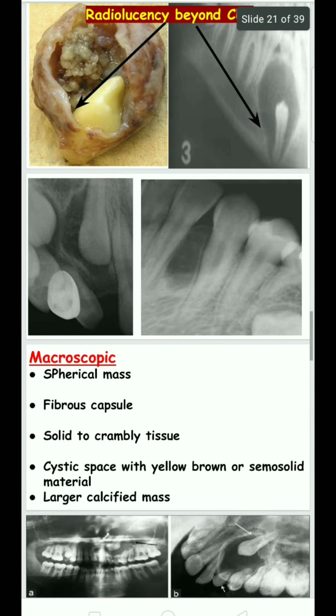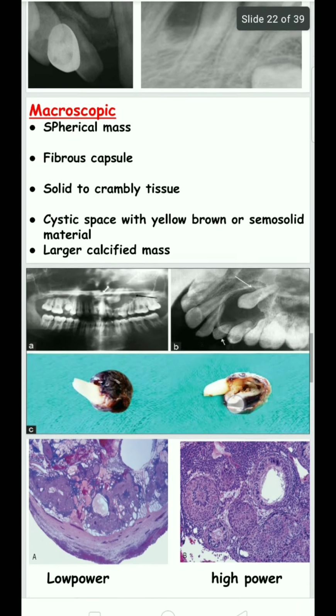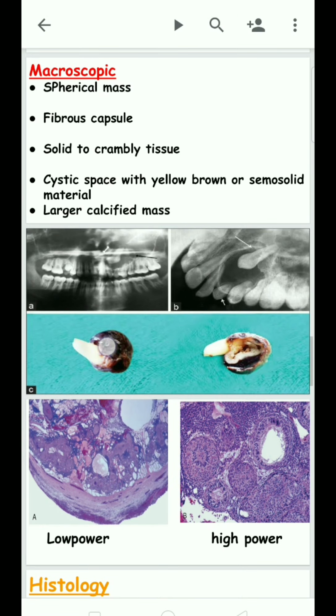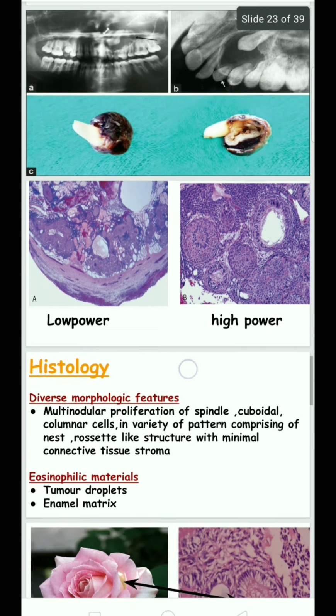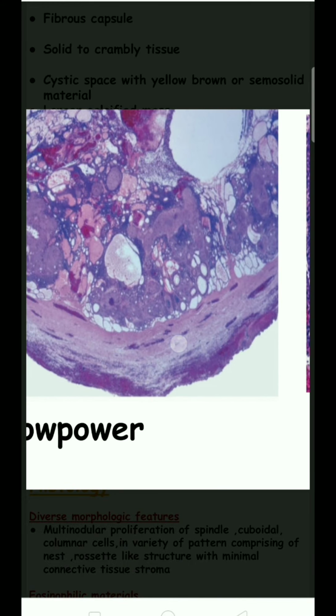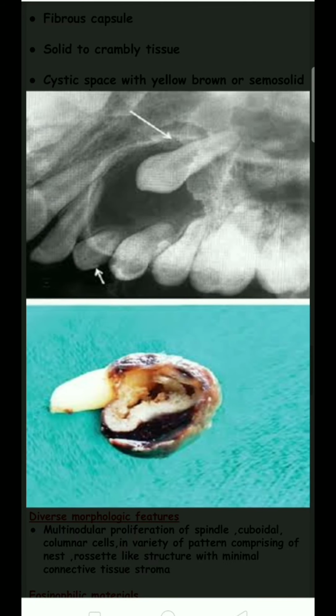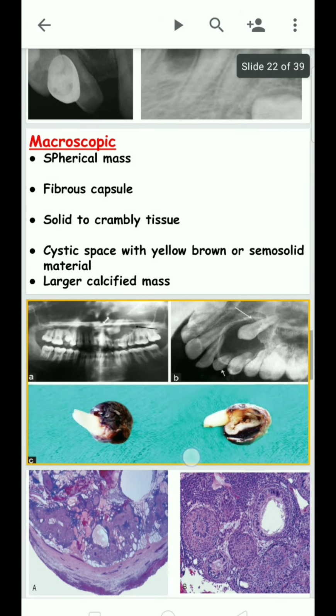Macroscopically, there is a spherical mass with a fibrous capsule. Here is the spherical mass and the fibrous capsule. Here is the low power microscopic examination, where we see the fibrous capsule.